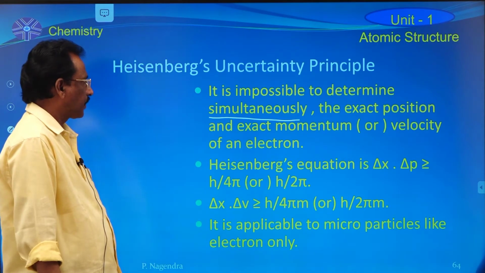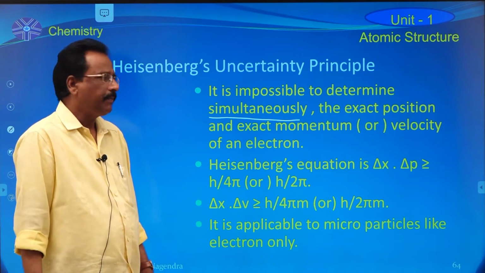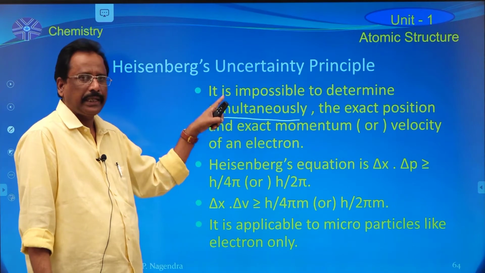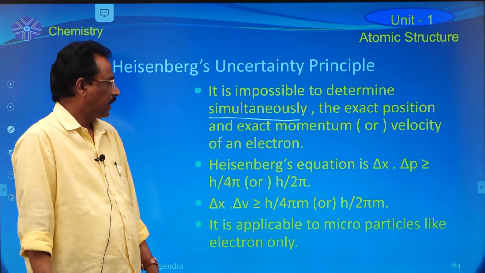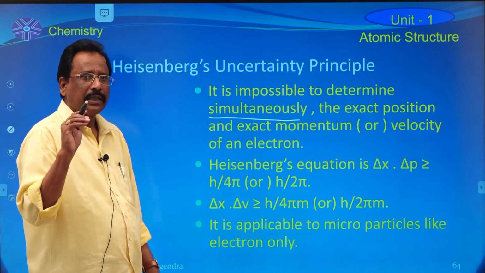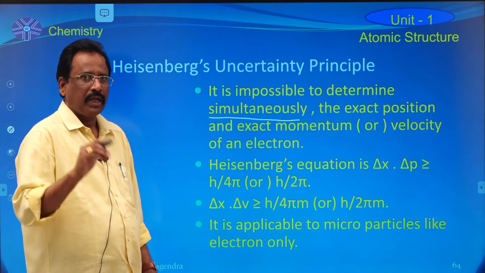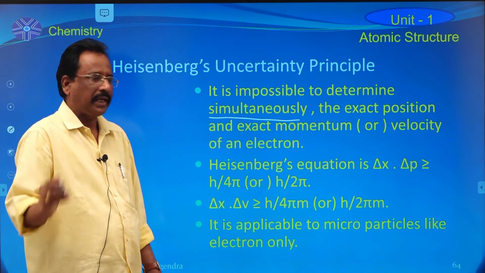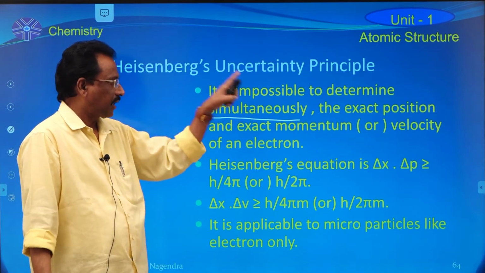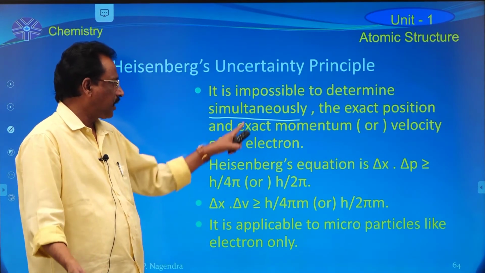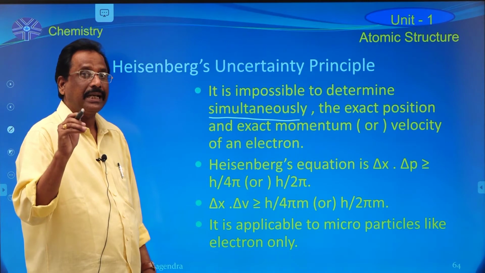That means this principle states that if one can determine the exact position of a particle like an electron, immediately the determination of the momentum of the particle becomes less accurate. That becomes uncertainty. That becomes an error while calculating the momentum of the particle like an electron. If one can determine the exact position, automatically the determination of the momentum becomes inaccurate. That means uncertainty.